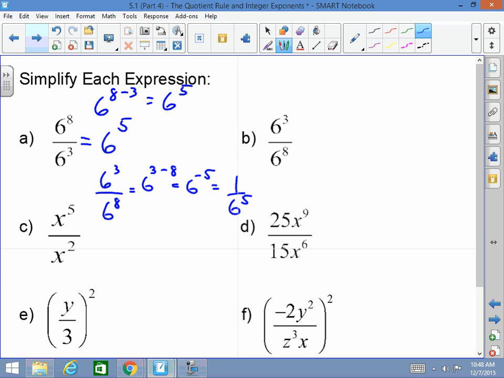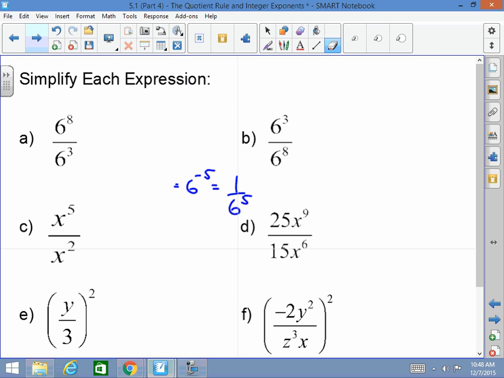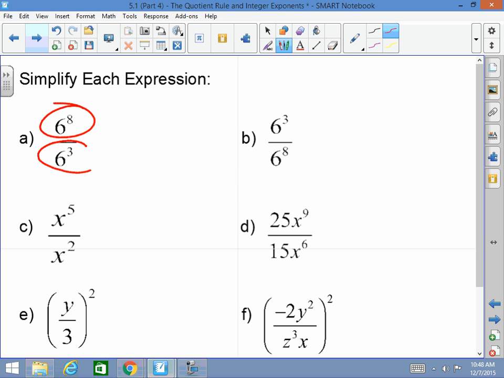It's a lot of work there, though, right? I got an easier way for you. Much easier. All of that is valid. All of this works. There's nothing wrong with that. However, let's picture it. How many 6's do I have up here? How many 6's do I have down here? If I get rid of 3 from the top and 3 from the bottom, am I not left with 6 to the 5th? Isn't that a lot easier?